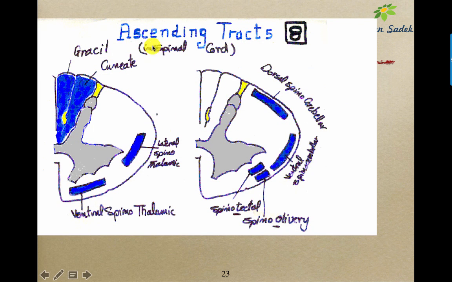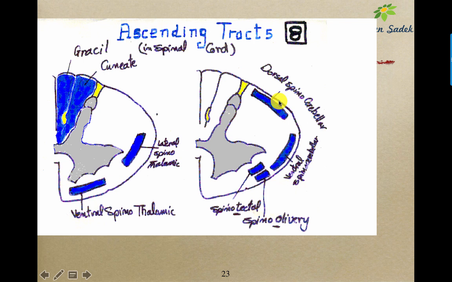As regards the long ascending tracts, we have 8 ascending tracts. We have 4 ascending tracts that carry impulses to the cerebral cortex. So they lead to sensation. They are carrying sensation because the impulses will reach the cerebral cortex, so they are responsible for certain sensations that are felt. These are four: as we have said, we have gracile and cuneate, which are very closely related to each other, and we have lateral spinothalamic and ventral spinothalamic, which are also related to each other.